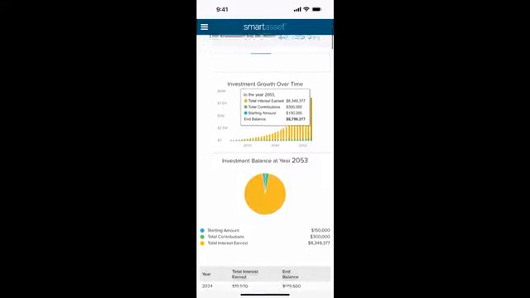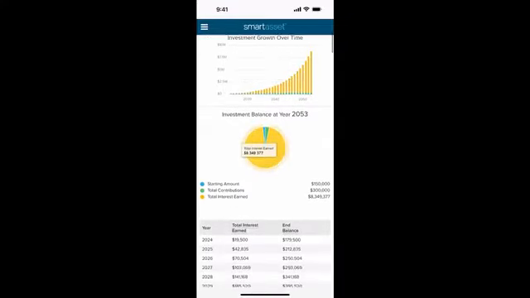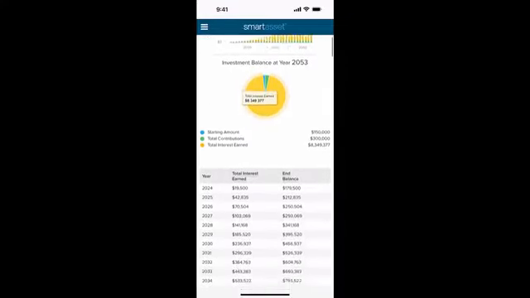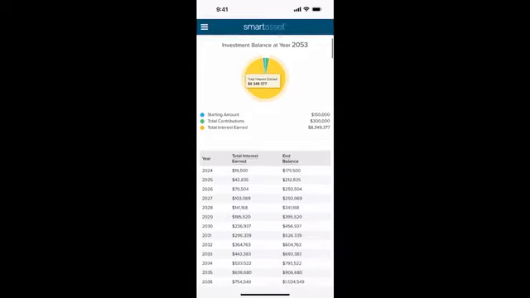I want you to invest for the rest of your life because look at this pie. Look at the total amount you've contributed: a starting amount of 150,000, and then you've only put in another 300,000.